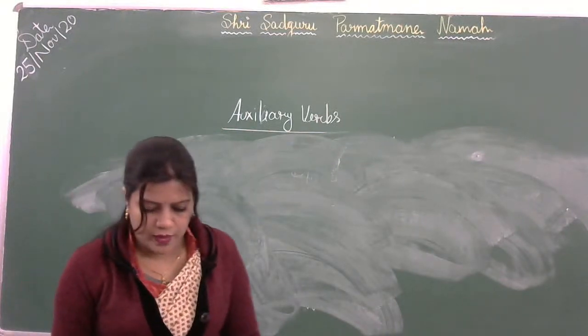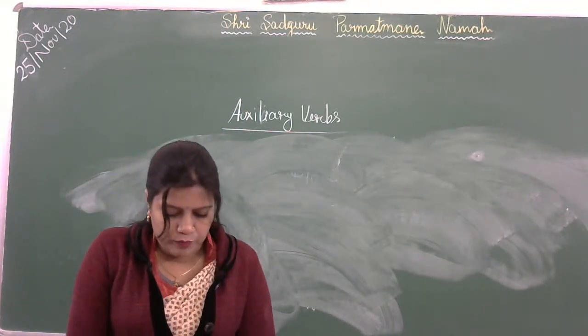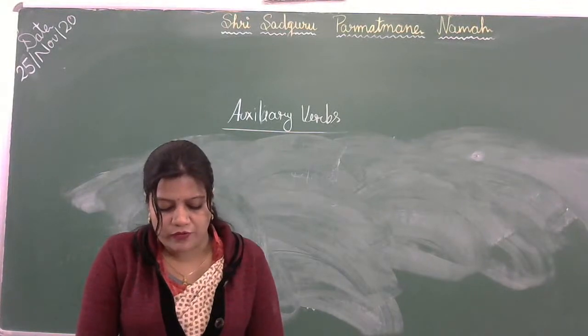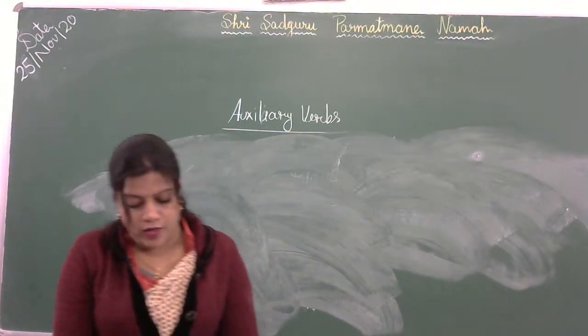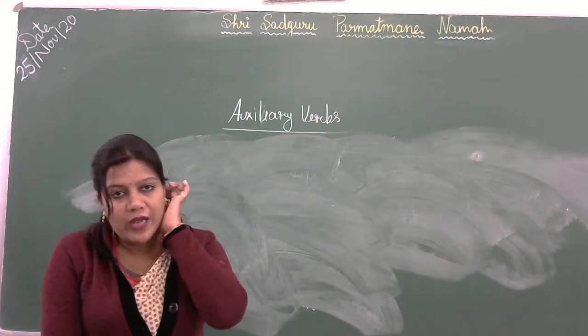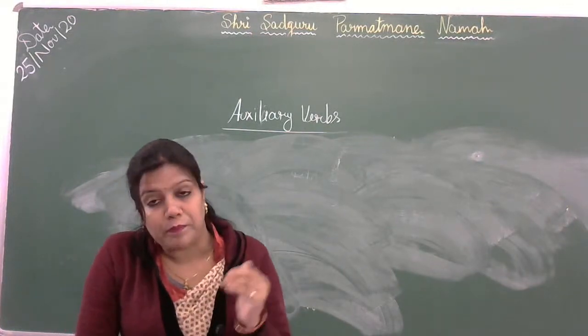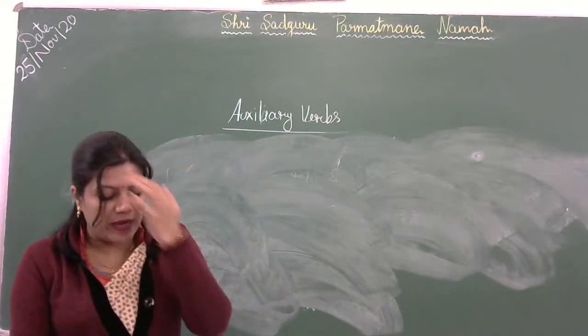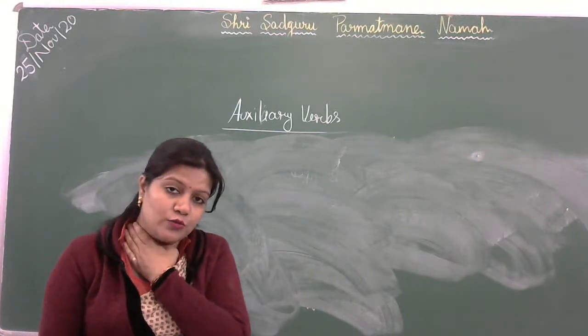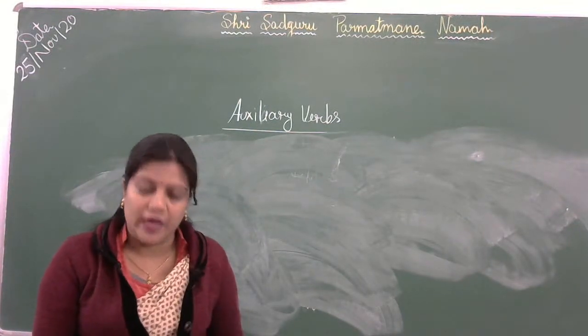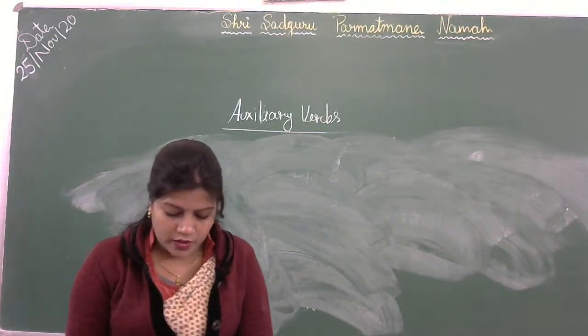Now in C number, write the past participle forms of these verbs. Okay, ये जो verbs दिए हुए हैं, we have to write their past participle form. Okay, past participle forms are always used with has, have and had. Okay, so we'll write